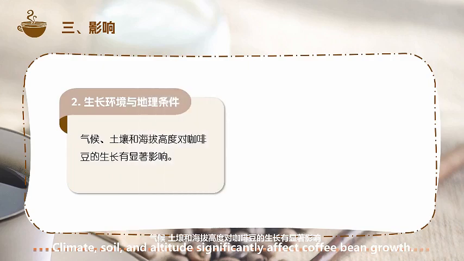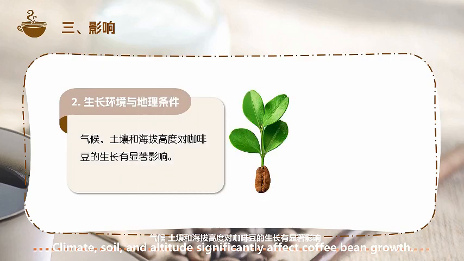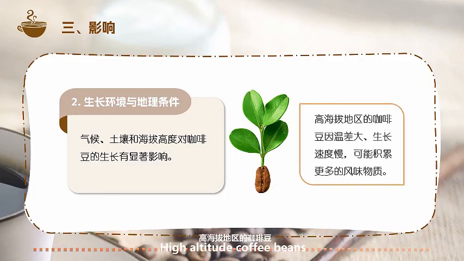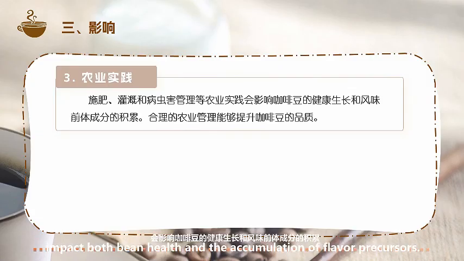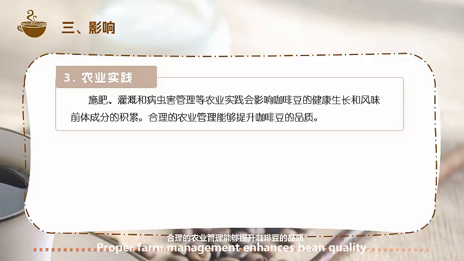Climate, soil, and altitude significantly affect coffee bean growth. For instance, high-altitude coffee beans grow slowly due to large temperature differences, potentially accumulating more flavor compounds. Agricultural practices like fertilization, irrigation, and pest control impact both bean health and the accumulation of flavor precursors. Proper farm management enhances bean quality.